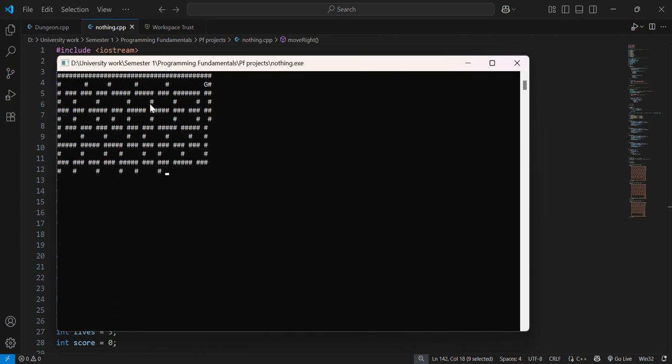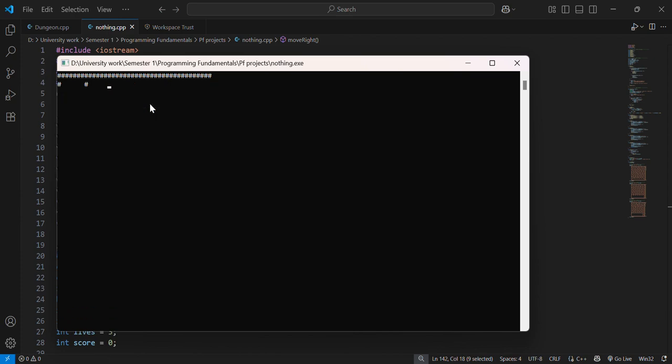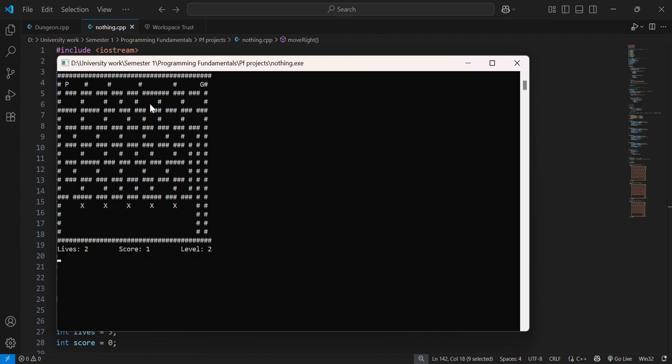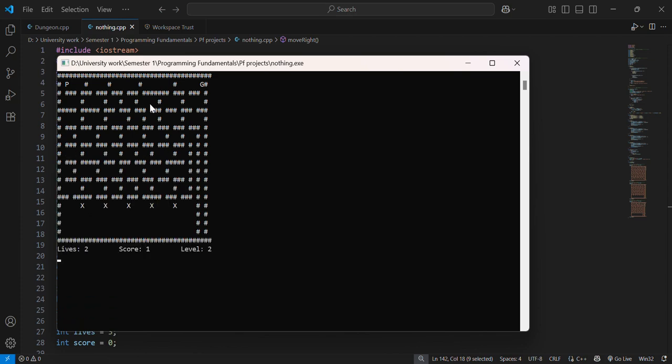Now we will check G. So I have completed the stage now. Now the level 2 has loaded. Level 2 has loaded. In it also the same thing will happen.